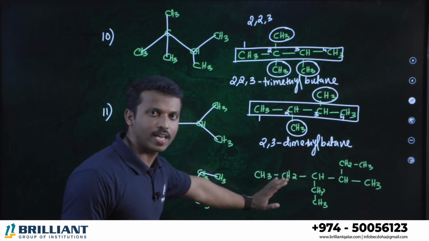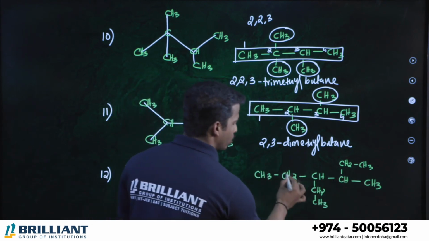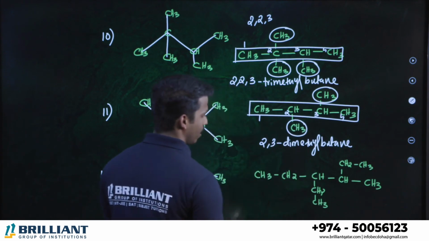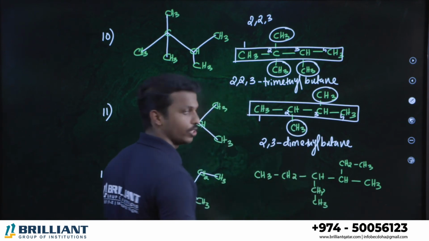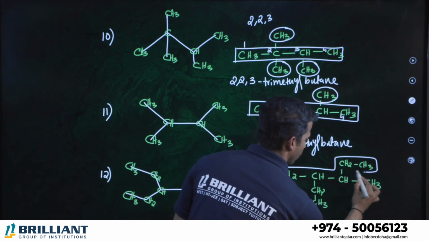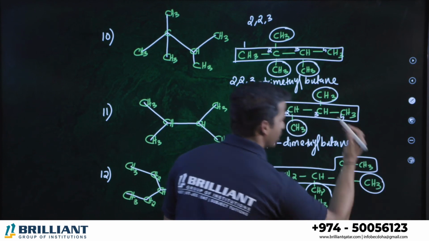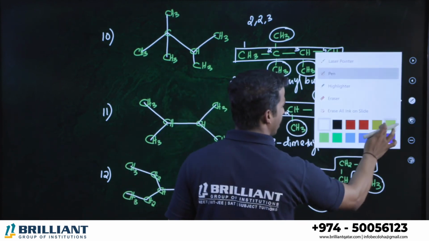Can you tell me the last example? 1, 2, 3, 4, 5. 1, 2, 3, 4, 5, 6. 1, 2, 3, 4, 5. Which is the longest chain? This is the longest chain, dear all. Alright. So what is this branch? Ethyl. What is this branch? Methyl. Methyl and ethyl should get the least number.